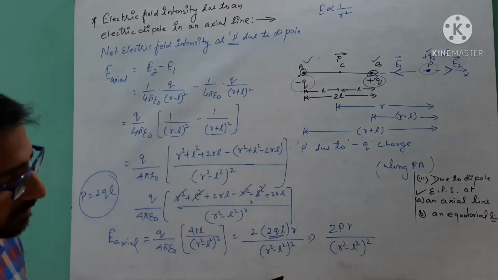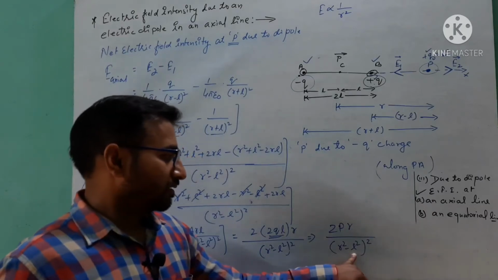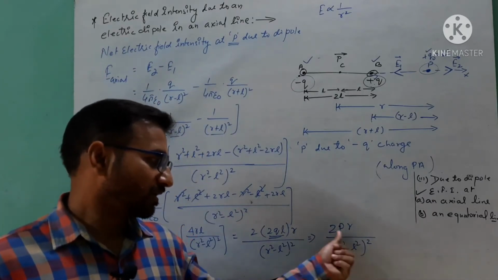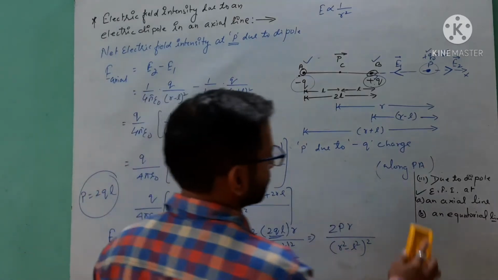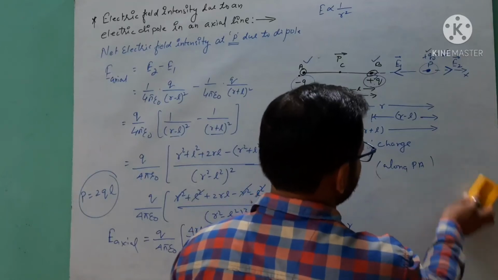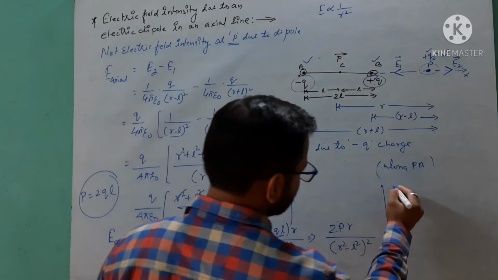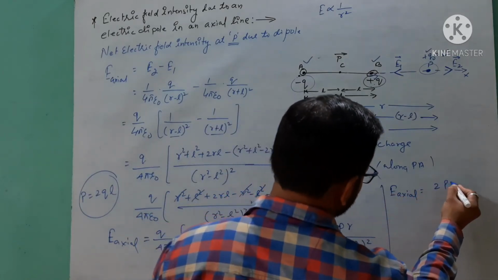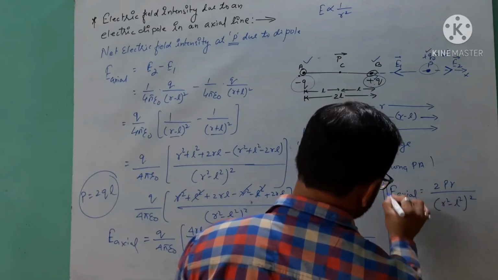Listen, student, one thing: this is the general formula. If the value of l is not comparatively small compared to r, then we will use this formula. Our final formula is E axial equals 2pr over (r square minus l square) raised to the power 2.